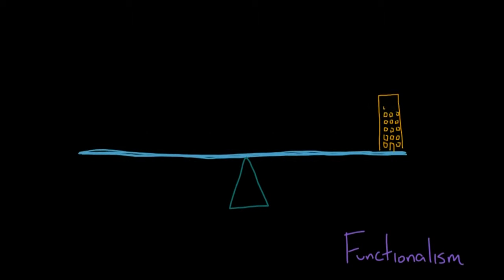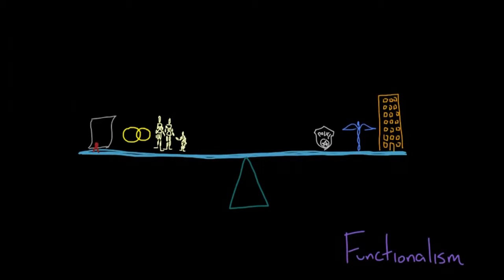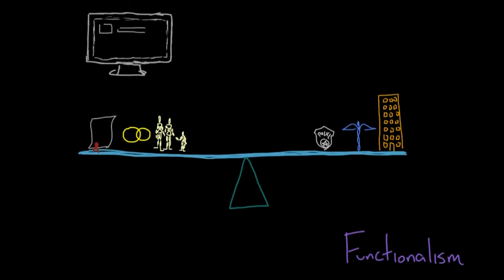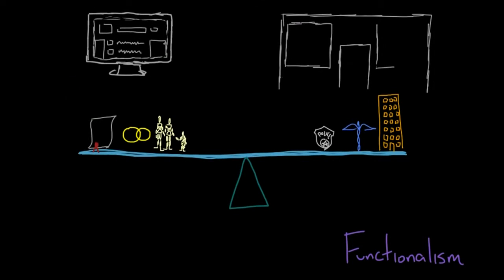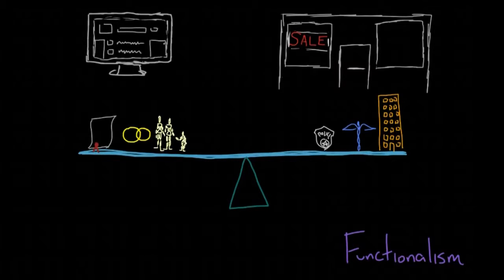The structures that make up a society, like institutions, will remain pretty constant and only change if absolutely necessary when the society loses stability. Remember that institutions are structures that fulfill the needs of society. There's an example of that in our society right now. The business institution has had to adapt to the huge online shopping boom. As online retail providers like Amazon draw more and more people away from retail stores down the street, those stores have to find ways to attract people again so they will take the time to stop in and shop.